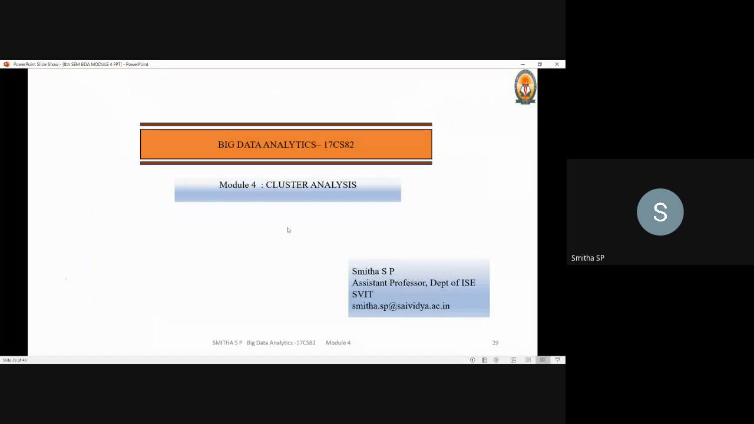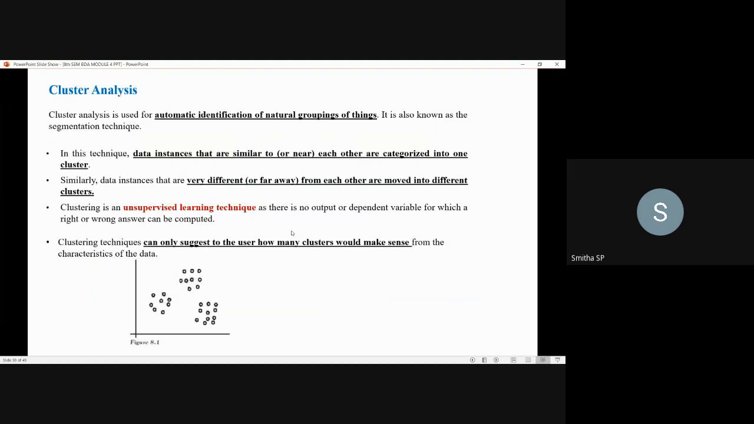Today we will be discussing cluster analysis in the fourth module. What is cluster analysis? Cluster analysis is used for automatic identification of natural grouping of things. It is a technique which we will be using to group things. For automatic identification and natural grouping of things, we make use of this cluster analysis technique. It is also known as the segmentation technique, where we will be segmenting the things.